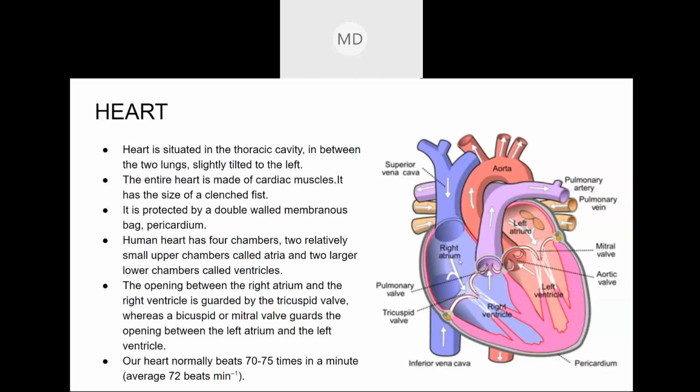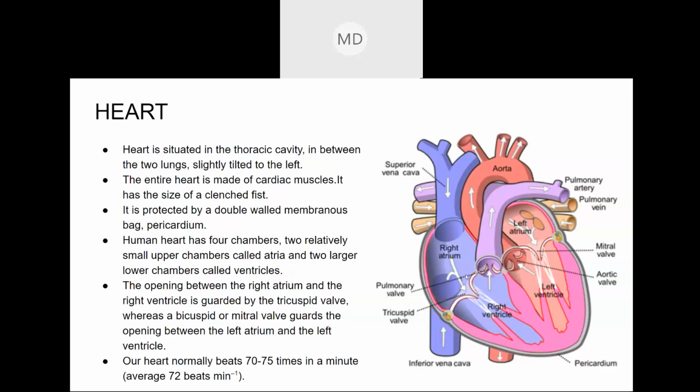So there are two auricles, the left one and the right one, and there are two ventricles, the right ventricle and the left ventricle. So the human heart is divided into four chambers: left atrium, right atrium, left ventricle, and right ventricle. And there are valves.